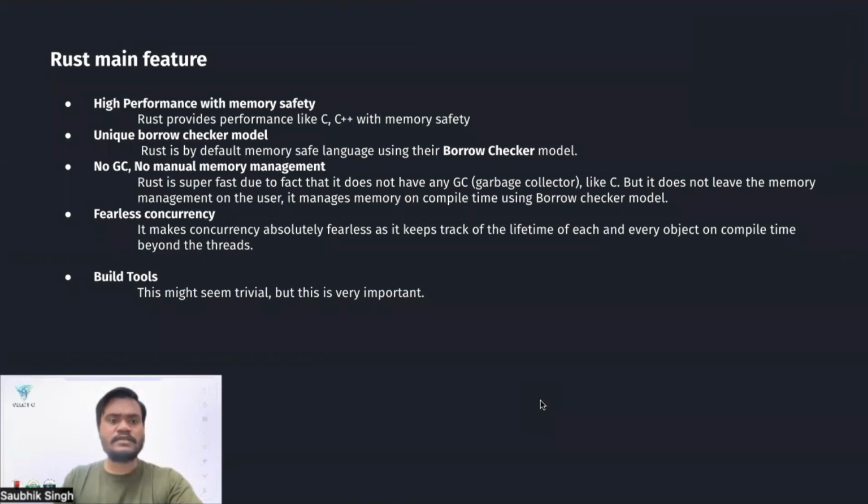The main features obviously consist of high performance with memory safety. It provides performance comparable to C++, but it guarantees memory safety at compile time. The second point is the unique borrow checker model. Rust is by default a memory safe language and uses the borrow checker model for that. There's an ownership model where every object, even the primitive things that you create, has an owner.